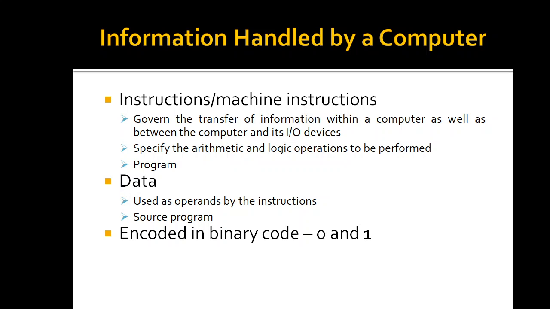Now coming to data. Data are numbers and encoded characters that are used as operands by the instructions. The data, whatever input you are giving to your program, is nothing but the data. These data can be either numbers or encoded characters. If you press any alphabetical key, what value will be taken by the program? It will take the ASCII value. That is nothing but the encoded data. So that is an encoded character.